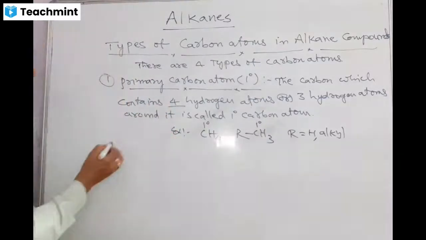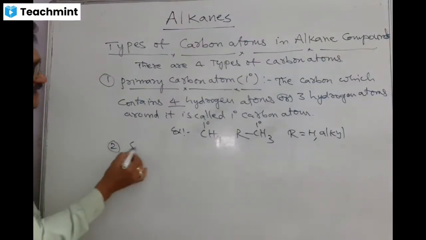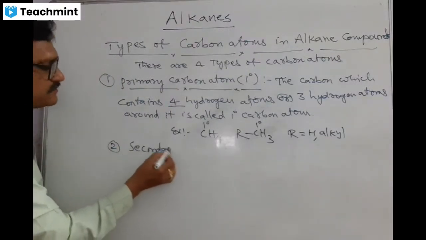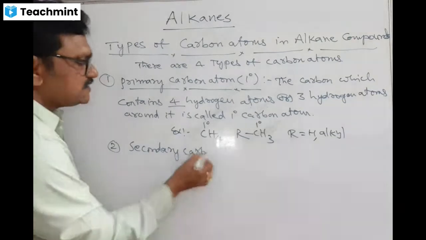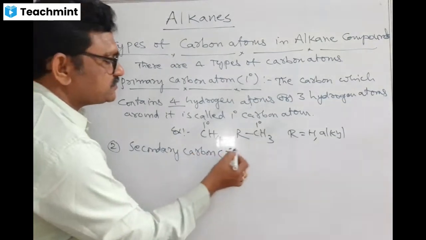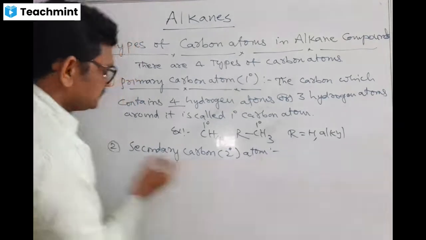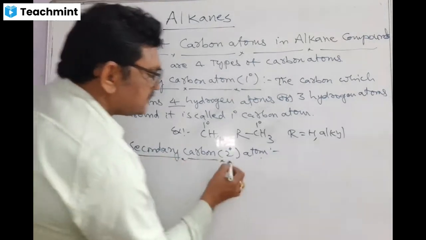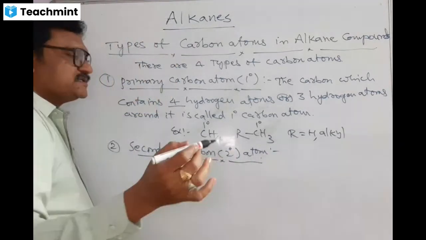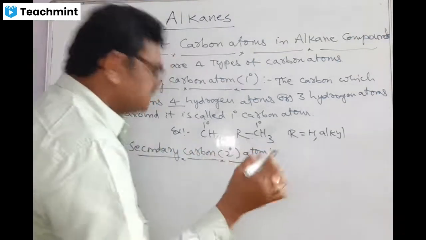Then the second type of carbon, the secondary carbon atom. Secondary carbon is represented with 2°. The definition, the understanding of secondary carbon, is very easy.